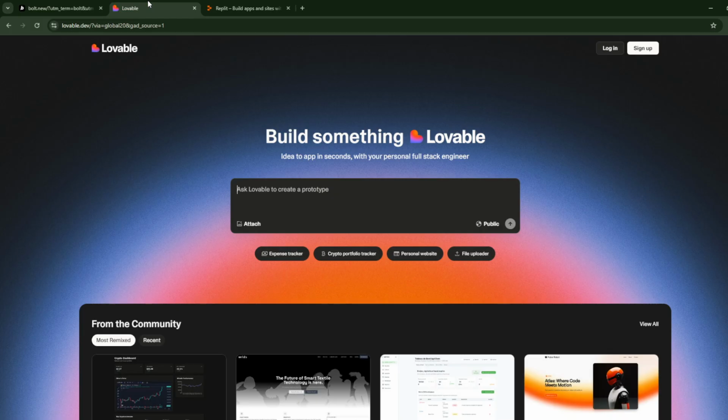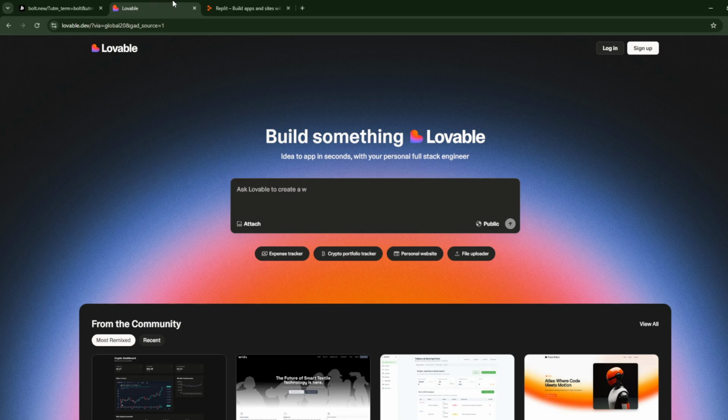Now Lovable, on the other hand, the pros of it are that it transforms natural language descriptions into complete web applications. It provides editable source code with GitHub integration, and it is suitable for both technical and non-technical users aiming for rapid prototyping. Now the cons of it are that it may not handle highly complex or specialized application requirements, and it is a relatively new platform, so community support and resources may be limited.